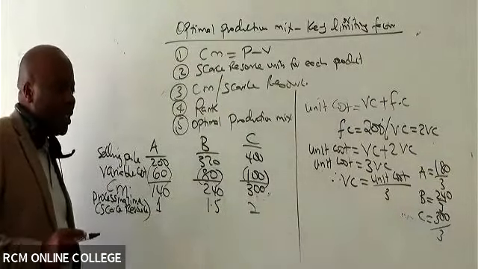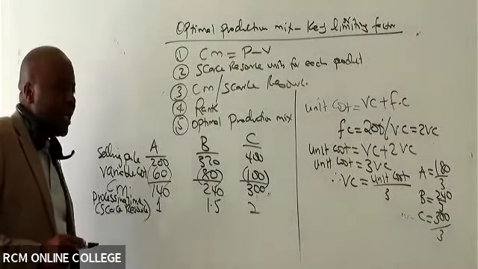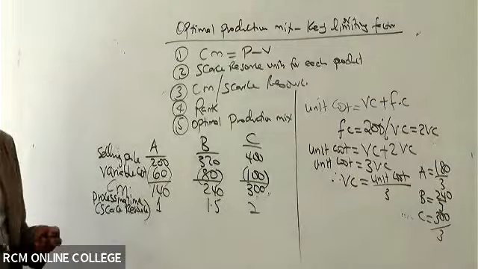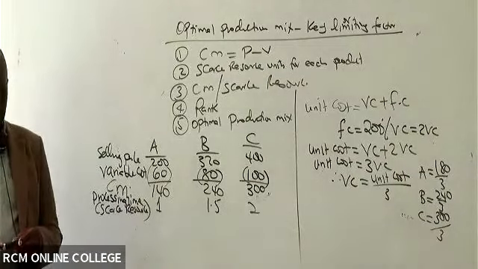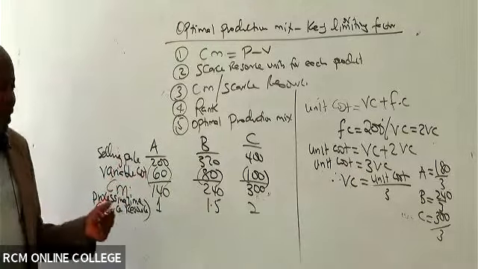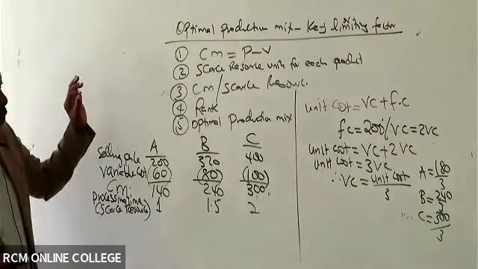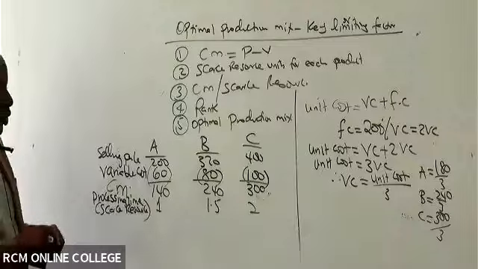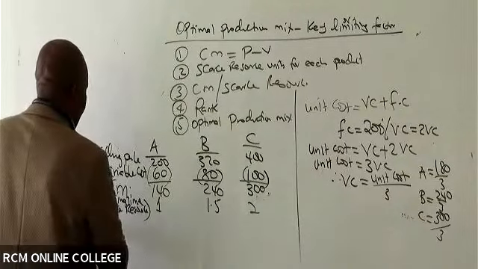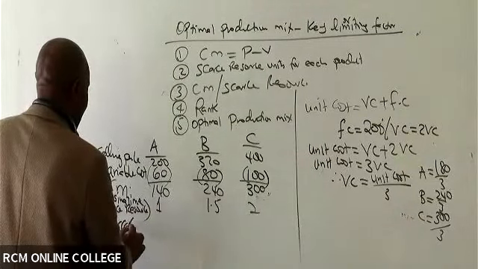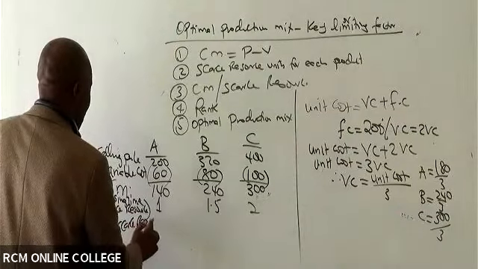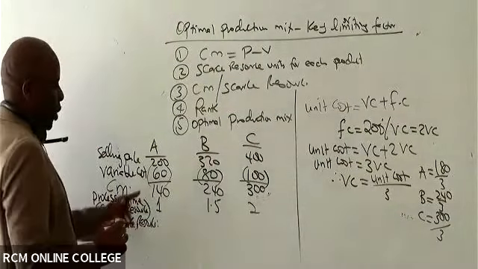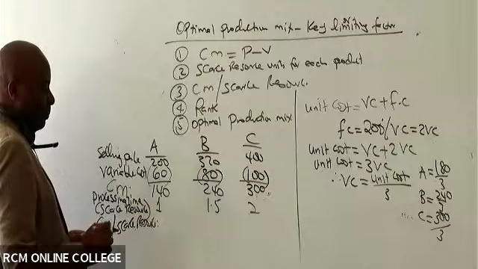What do you think will be the next step? We divide, because now you can see number 3. They want us to give them CM per scarce resource. So come and write here, CM per scarce resource. So 140 divided by 1, isn't it?